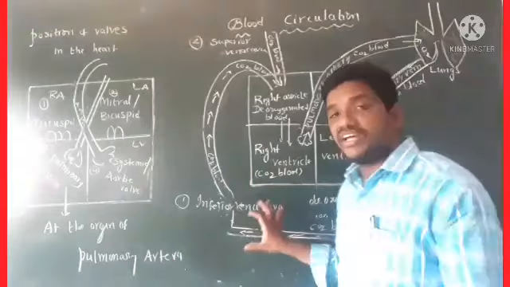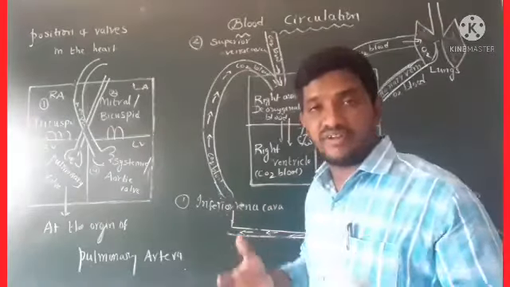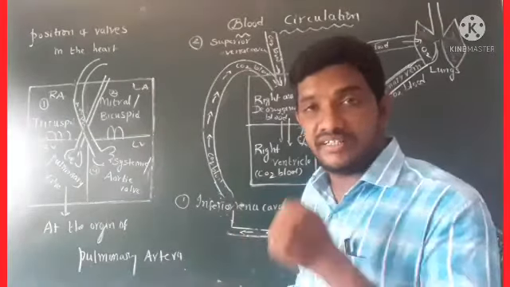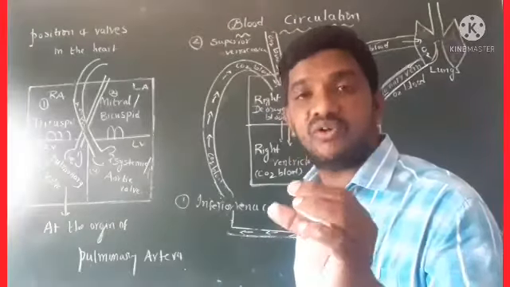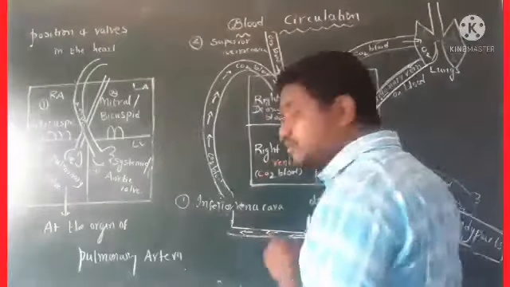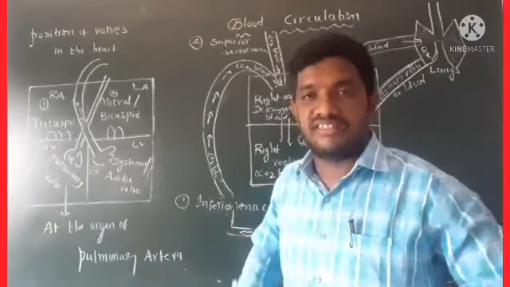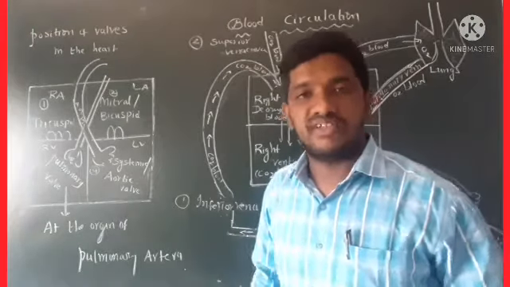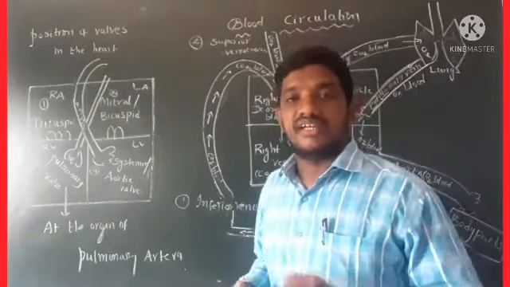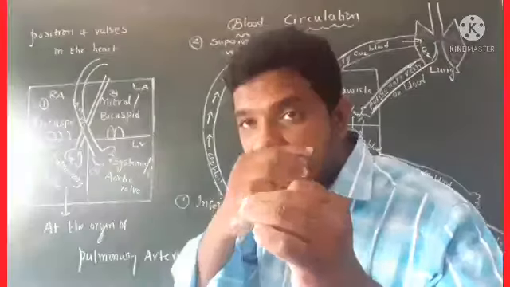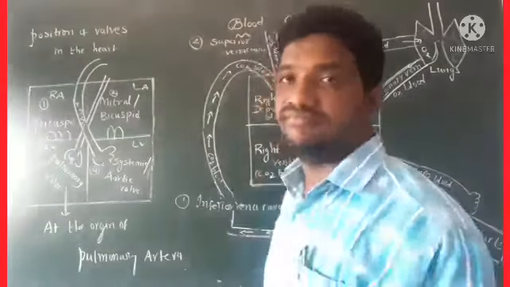See, inferior vena cava collects blood, especially deoxygenated blood or CO2 blood, from lower body parts like legs, hands and abdominal cavity. From all these body parts it collects CO2 blood or deoxygenated blood.